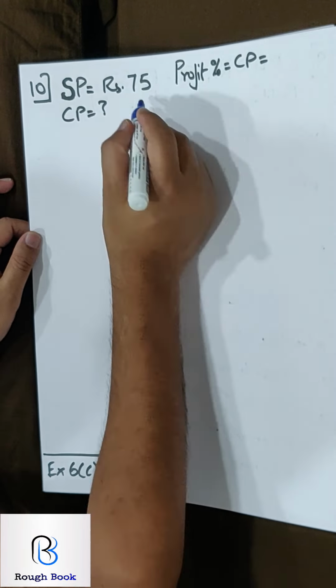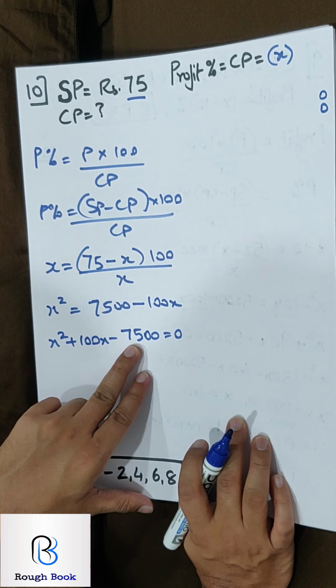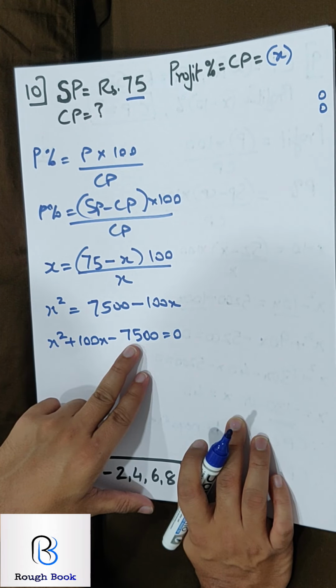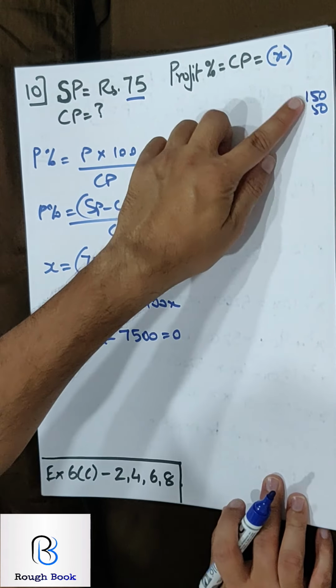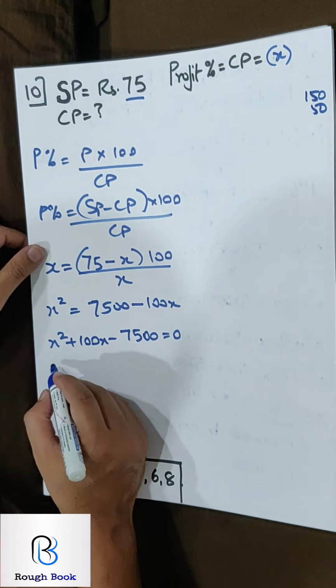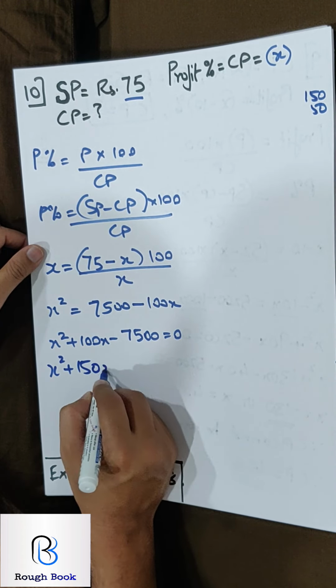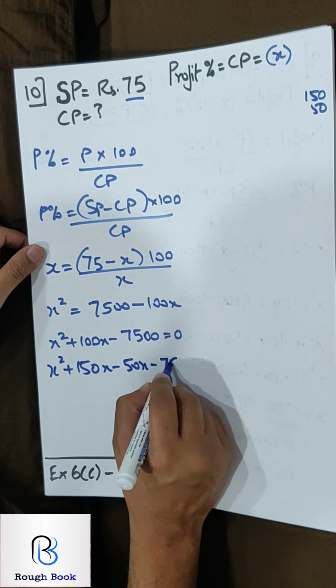So I shall get X square 7500 minus 100x. So X square plus 100x minus 7500, 0. Now again 110 I am splitting. I have 75. That can be 3 into 25 or it can be 15 into 5. So if I take 15 and 5, is it sorted? 150 and 50? Perfect. So x square 150x 50x.